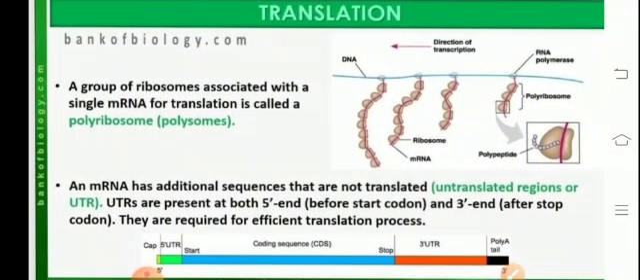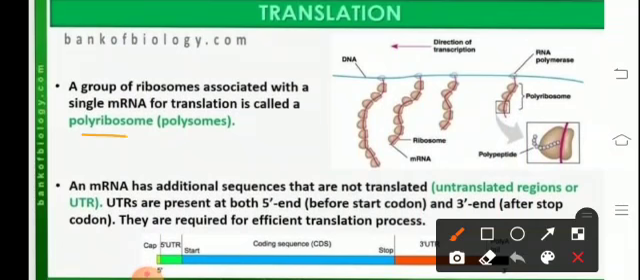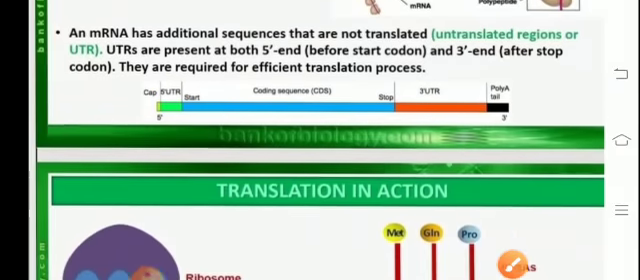Now when we talk about a group of ribosomes associated on the mRNA, they form the polyribosomes or the polysomes. The mRNA has additional sequences that are not translated, and they are called untranslated regions. They are represented here as the UTRs. They are present both at the 5' end as well as at the 3' end. Here at the 5' end before the start codon, and at the 3' end after the stop codon. They are required for the efficient translation process.